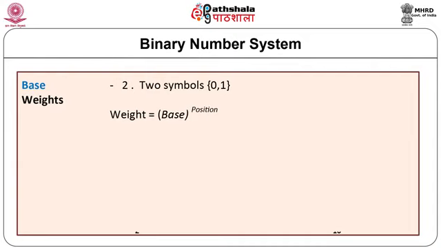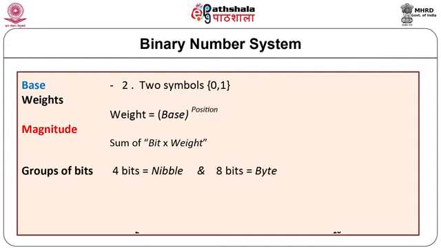The weights are based on powers of 2. Thus, weight is equal to base raised to position. The magnitude of a number is given by the sum of bit into weight. A group of 4 bits is known as a nibble and a group of 8 bits is known as a byte. Similarly, we can define word, double word, quad word, etc.